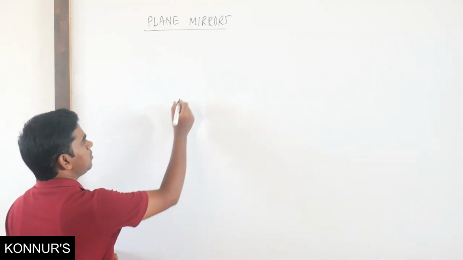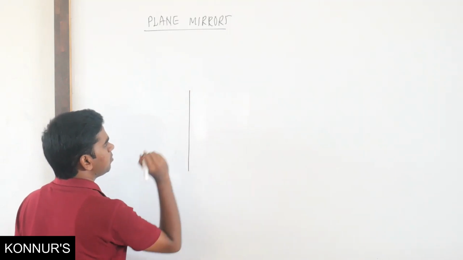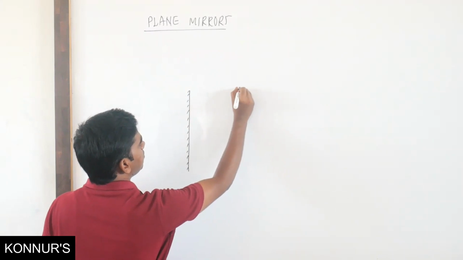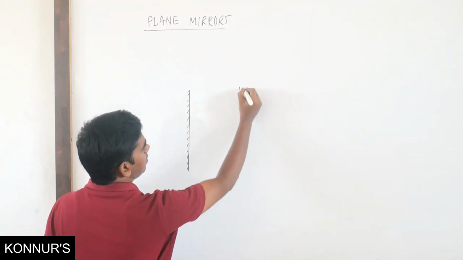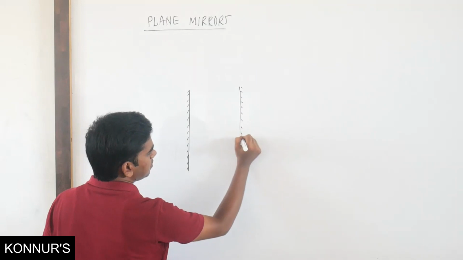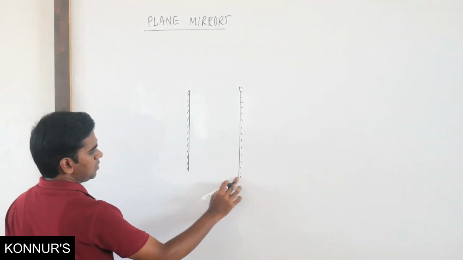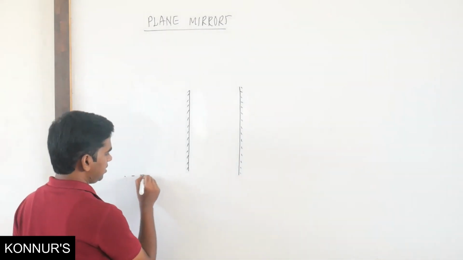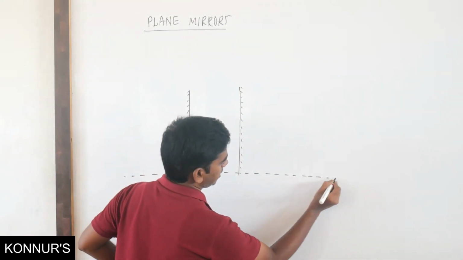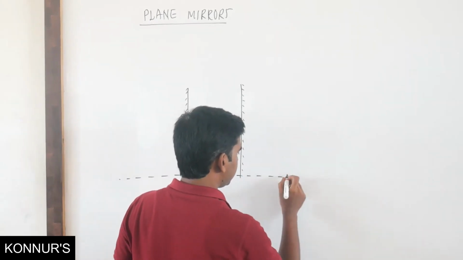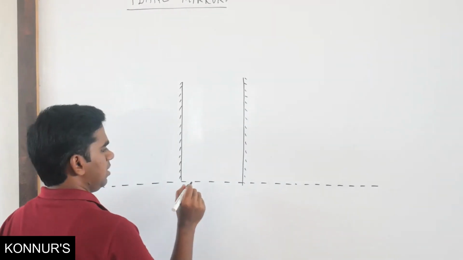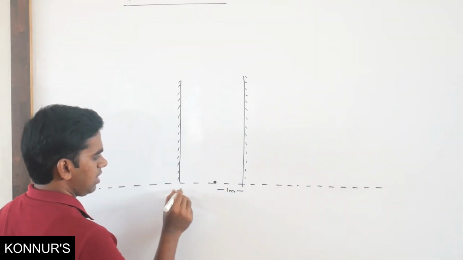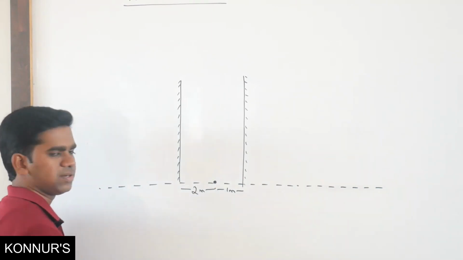When we keep two plane mirrors parallel to each other, suppose this is one mirror, and parallel to this we keep one more mirror here, you can see this usually in barber shops or somewhere. So if two mirrors are kept parallel to each other, suppose this is the horizontal line, and the object is kept here, say this side 1 meter and this side 2 meter.